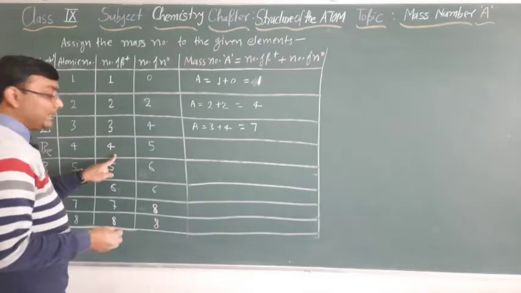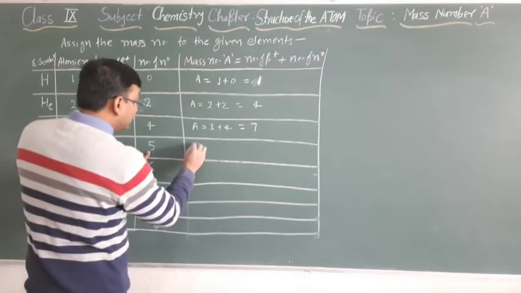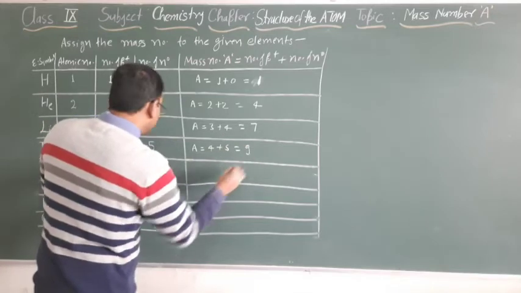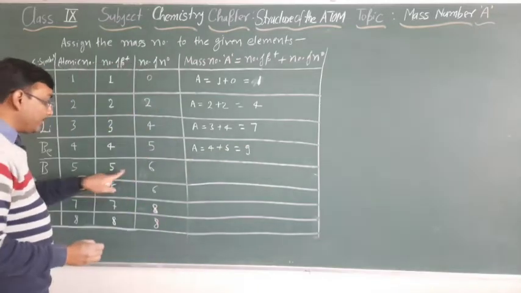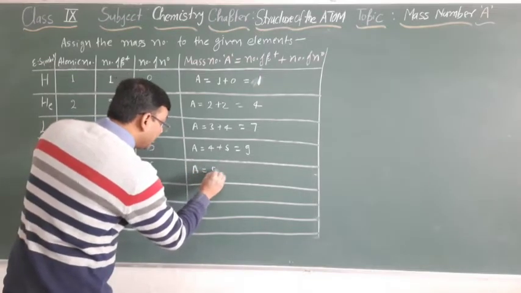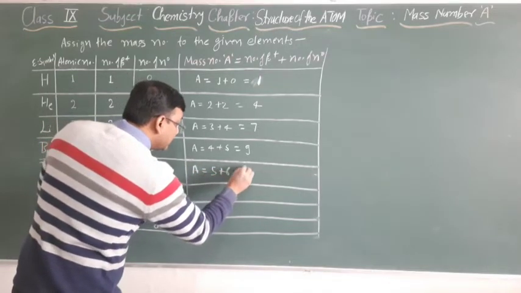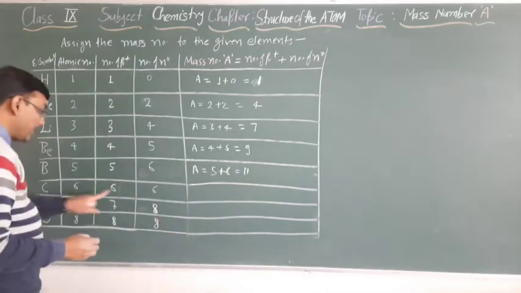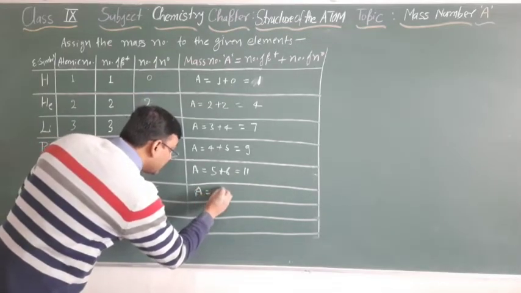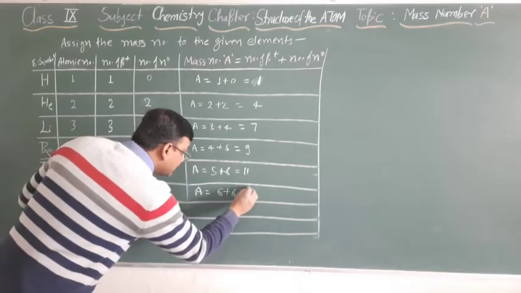In case of beryllium, 4 plus 5, 9. In case of boron, 5 plus 6, 11. In case of carbon, 6 plus 6, 12.